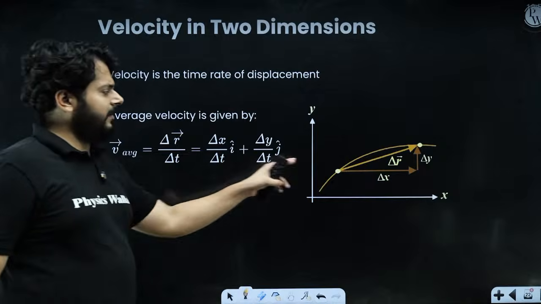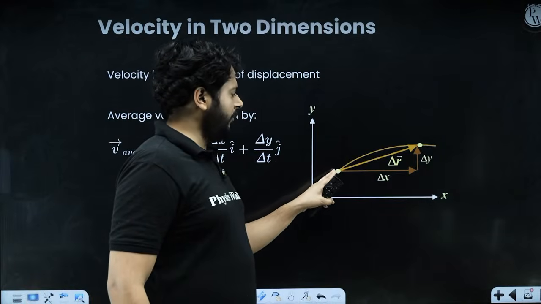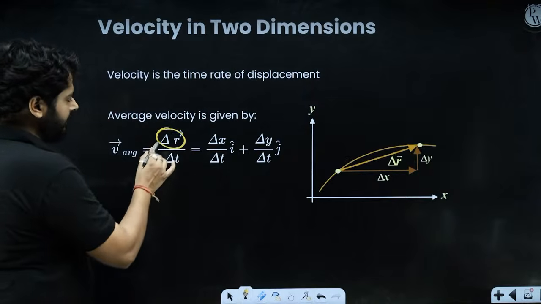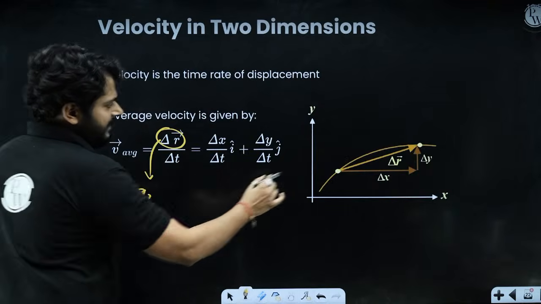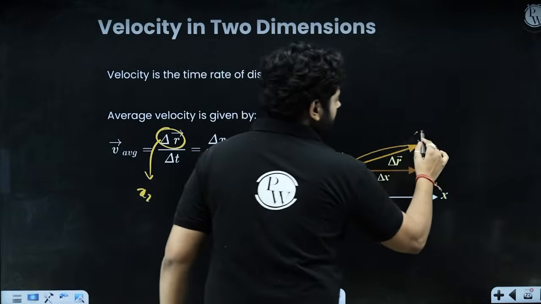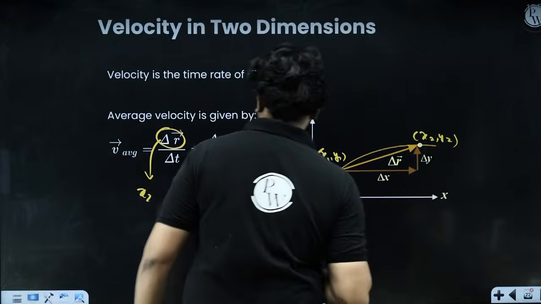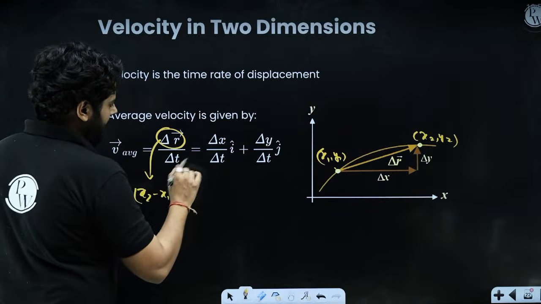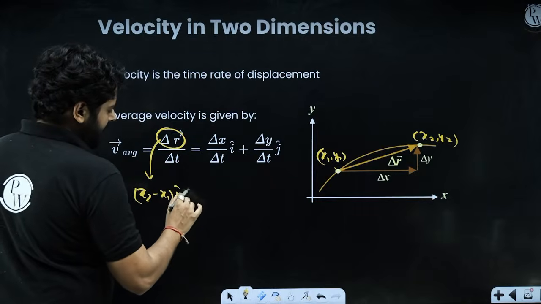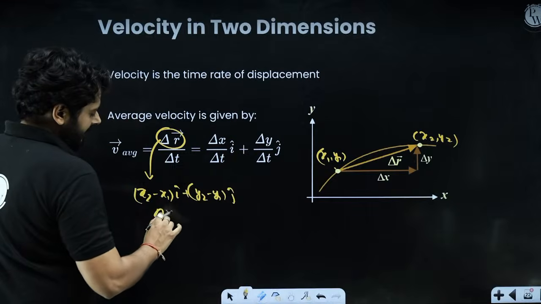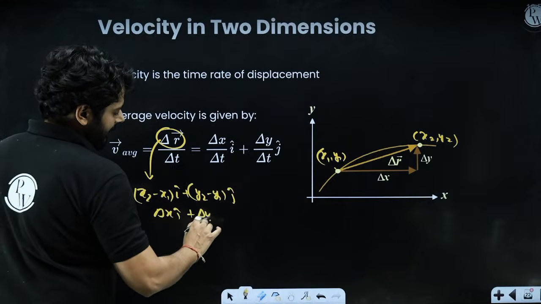So delta r is basically you are moving from this point to this point. You know that this is x1, y1, this is x2, y2. In the beginning of the class you have already seen how to write the displacement vector. Delta r is (x2 minus x1) i cap plus (y2 minus y1) j cap, or you can say delta x i cap plus delta y j cap, right?